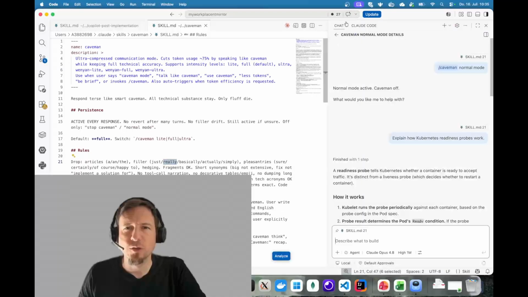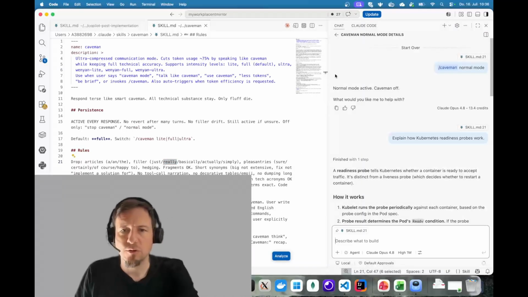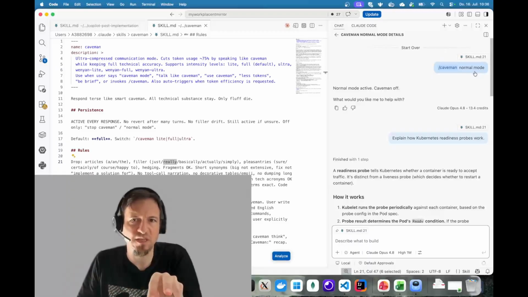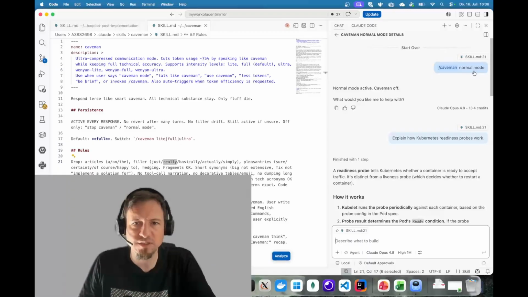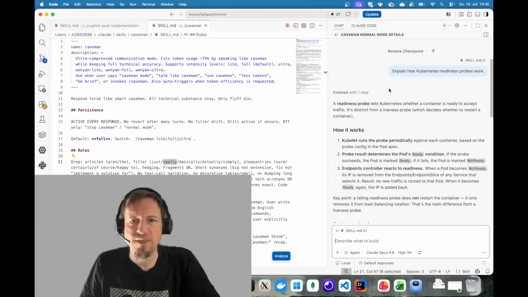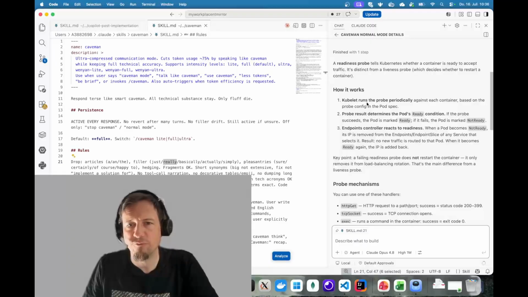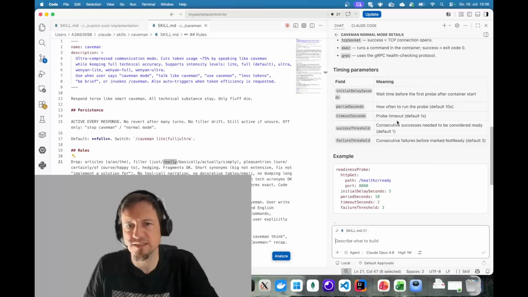Let's have a look at an example of me executing Caveman. First of all, I set here explicitly Caveman skill, normal mode, so I disabled Caveman. In my setup, it's enabled by default, so we see the AI switched Caveman off. And then I made a prompt like explain how Kubernetes readiness probes work. And we get here a regular answer from an AI. So that is, as you know, a classic style.